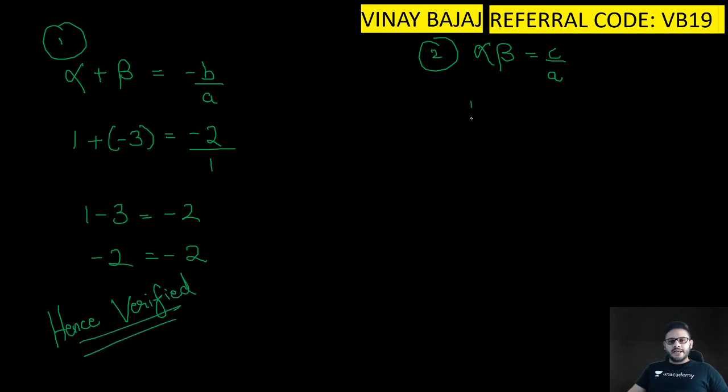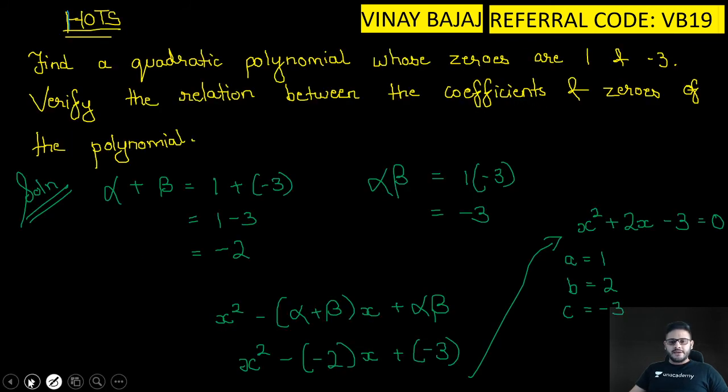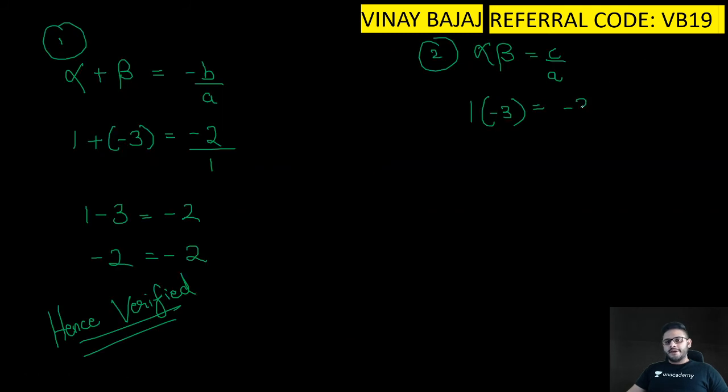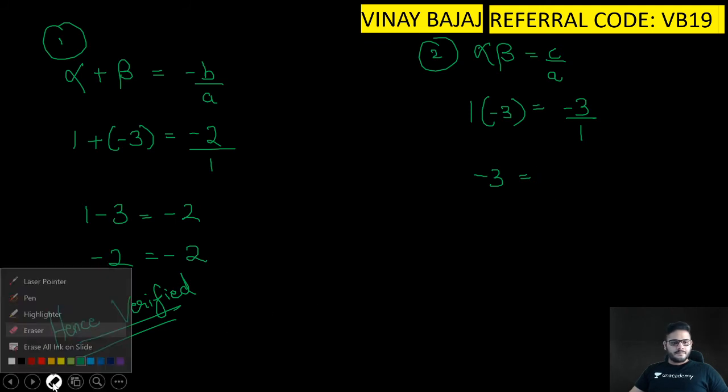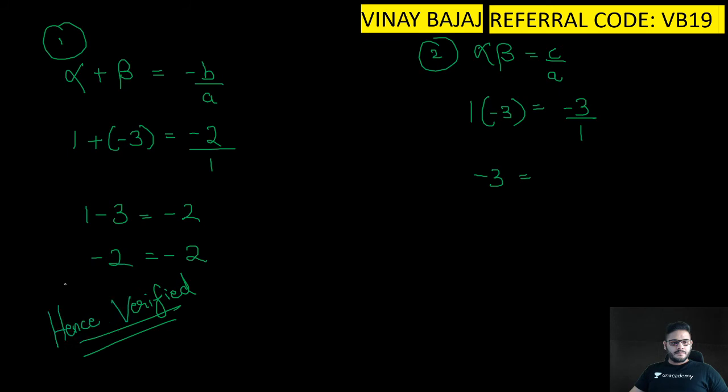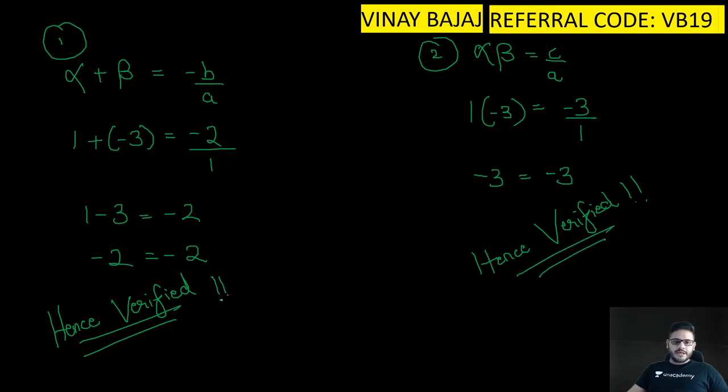चलो, अब अल्फा बीटा भी देखते हैं. 1 into minus 3 is equal to, what is the value of c? Minus 3 upon 1. So a is 1, c is minus 3. So we get minus 3 is equal to minus 3. Can I say hence verified both the things? So yes, I can say that both of them are correct zeros, and the quadratic polynomial which I have got is also correct. Just have a quick look on it.